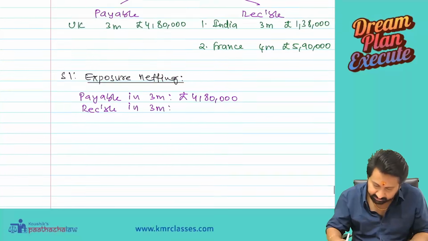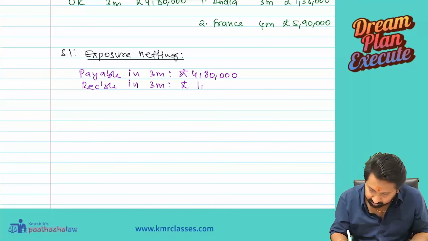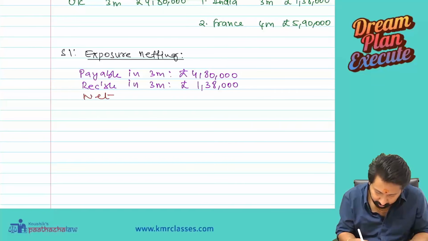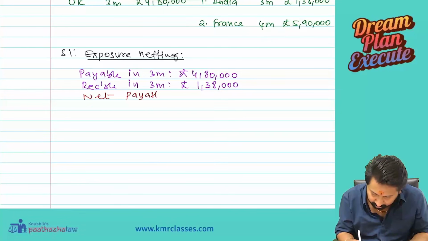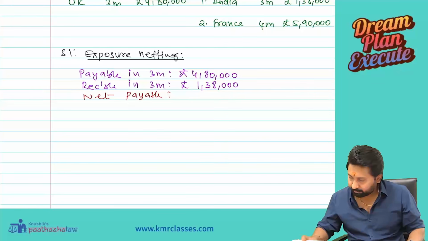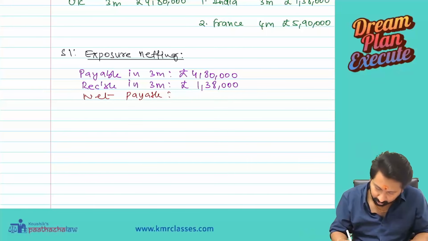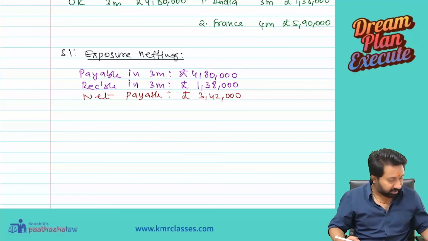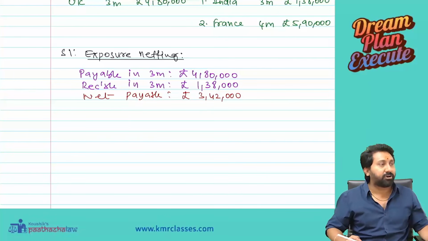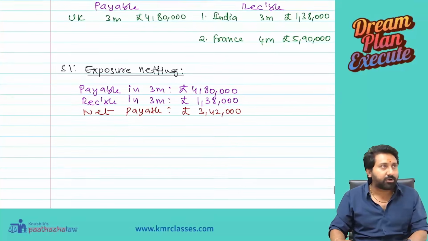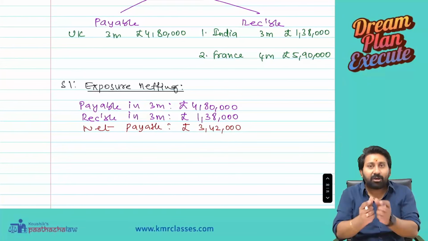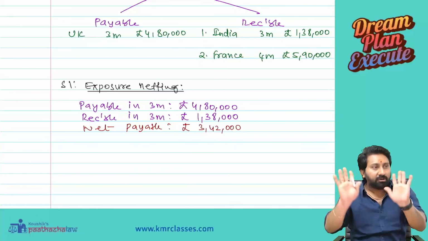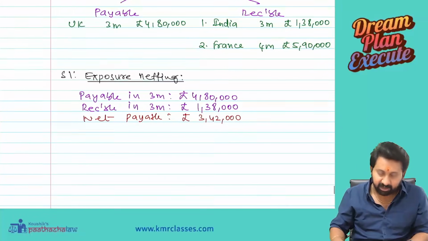Receivable in 3 months, pounds 1,38,000. So net payable, write down, pounds 3,42,000. It is the net exposure we need to hedge. So we now have only 2: 1 payable and 1 receivable. For both of them, we need to have an MMH strategy. Okay, shall we do it together?